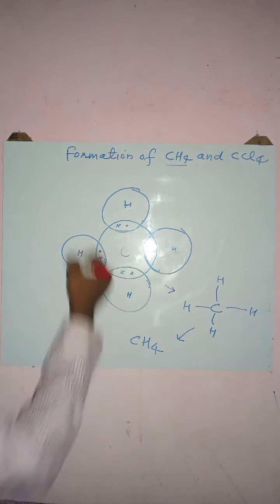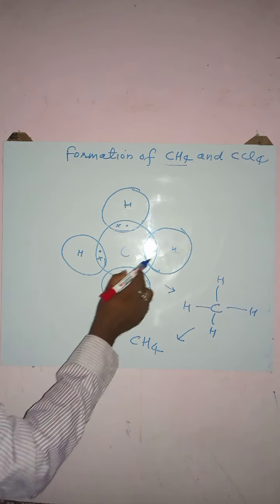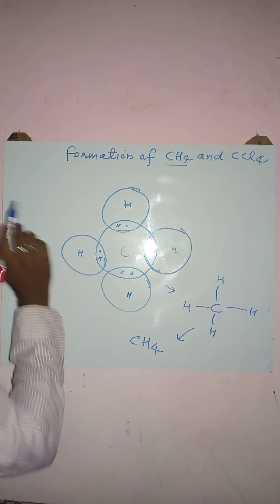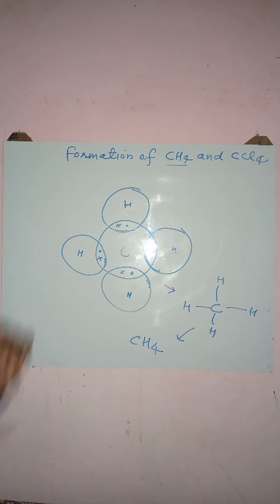Similarly, if we talk about carbon, how many electrons are in carbon's outermost shell now? 2, 2, 2, 2, meaning a total of 8 electrons. So here carbon achieves the electronic configuration of neon, while hydrogen achieves the electronic configuration of helium. In this way they both become stable.